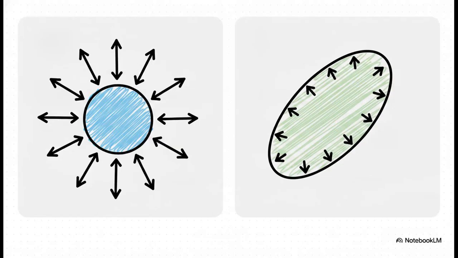But why the isotropic Gaussian specifically? Well, if you contrast the simple rotationally symmetric isotropic shape against a tilted full covariance model, the isotropic one is perfectly spherical, meaning there's no preferred direction. It won't bake arbitrary biases into the AI's geometry. It guarantees full rank, which forces the model to use every single bit of its dimensional capacity.